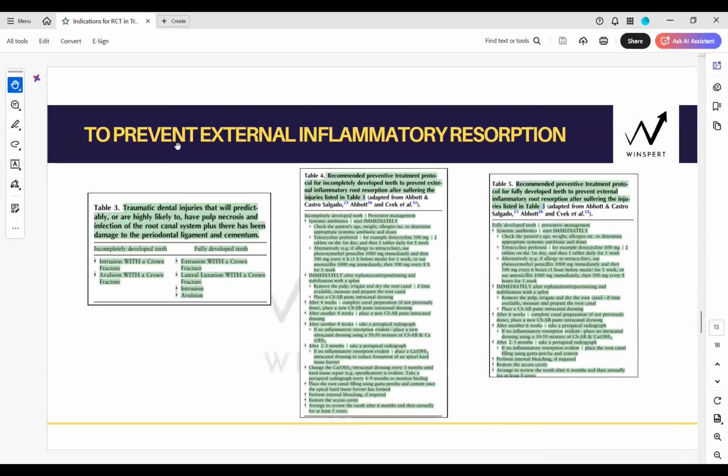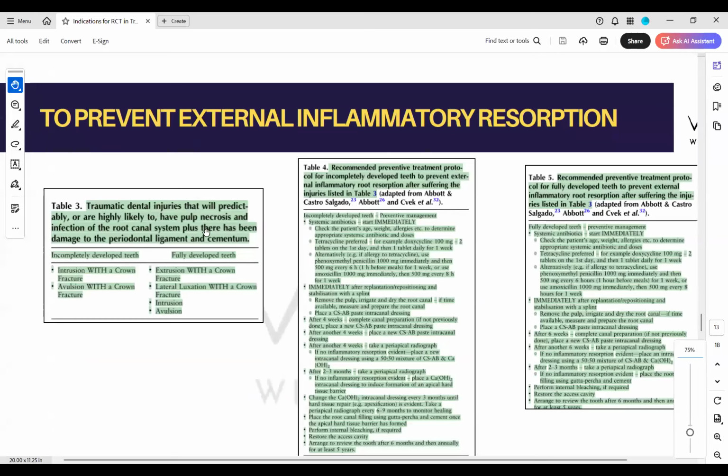So traumatic injuries which predict higher chances of necrosis and infection, and then which can lead to the external inflammatory resorption, are intrusion, in mature teeth and immature teeth. In immature teeth, intrusion with a crown fracture, it's a complicated injury. Avulsion with a crown fracture will require immediate RCT. Can you memorize these two things for immature? Because avulsion with immature does not require immediate RCT.